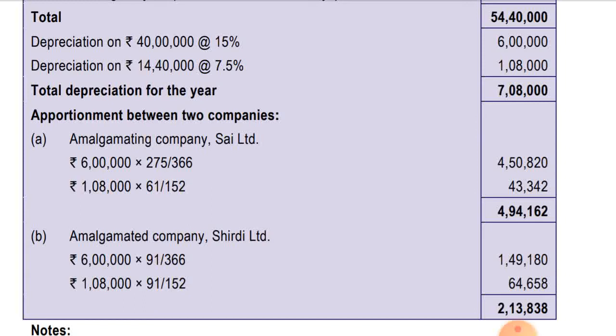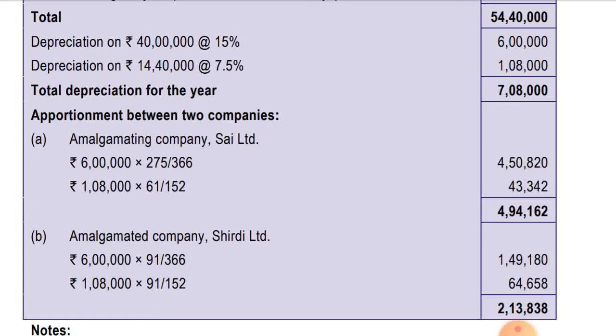So the amalgamating company has used the opening WDV asset for 275 days, so depreciation is accordingly 4,50,820. And in the hands of the amalgamated company, they have used it for 91 days. So 6 lakhs into 91 divided by 366 comes to 1,49,180.